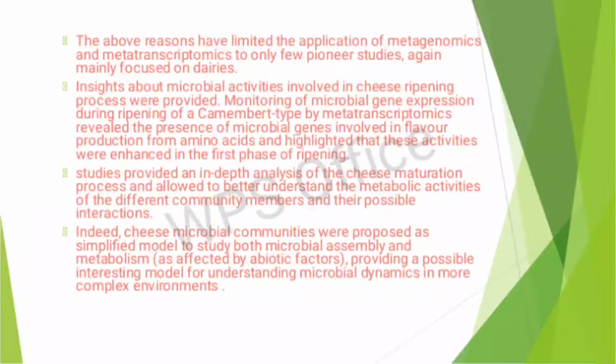Monitoring of microbial gene expression during ripening of Camembert-type cheese by metatranscriptomics revealed the presence of microbial genes involved in flavor production from amino acids and highlighted that these activities were enhanced in the first phase of ripening. Studies provided an in-depth analysis of the cheese maturation process and allowed a better understanding of the metabolic activities of the different community members and their possible interactions.